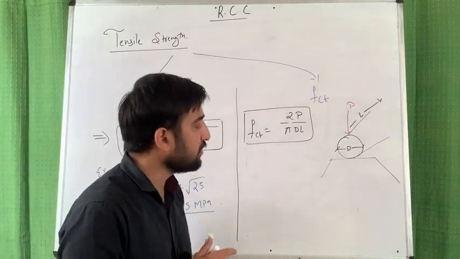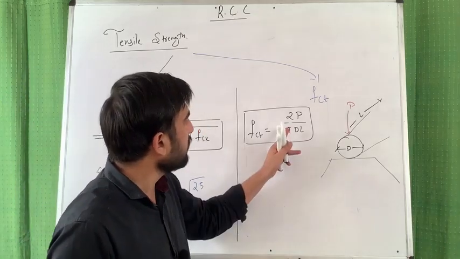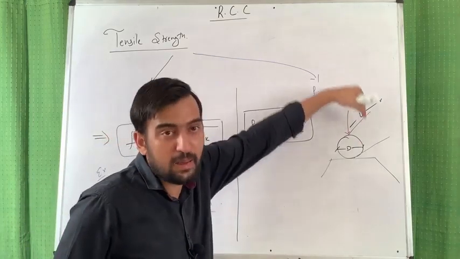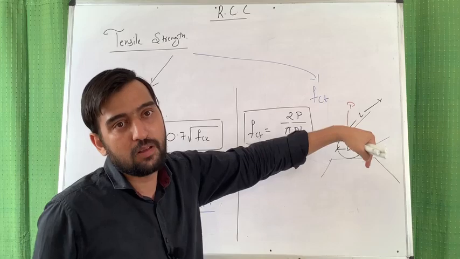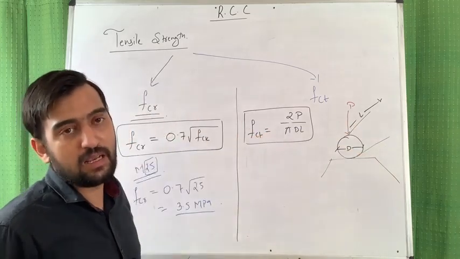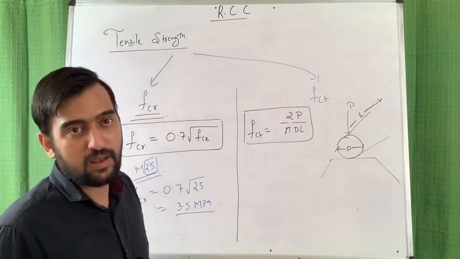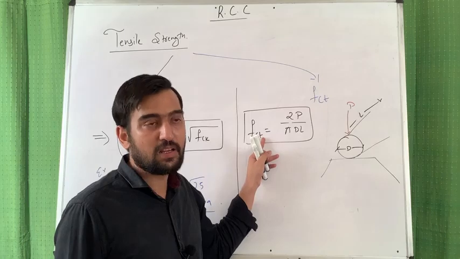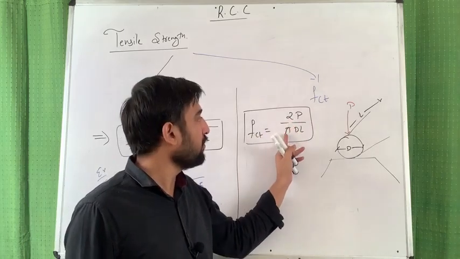My dear friends, please don't be confused: although it gives you the tensile strength value, the input load here is compressive. But this is the procedure to calculate the tensile strength in indirect tension. Is it clear, friends? FCT, the tensile strength, is given by 2P upon pi DL.